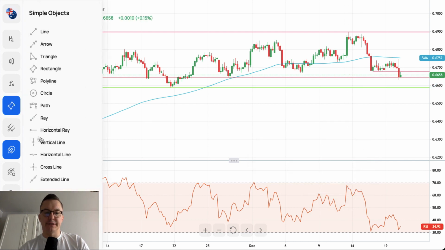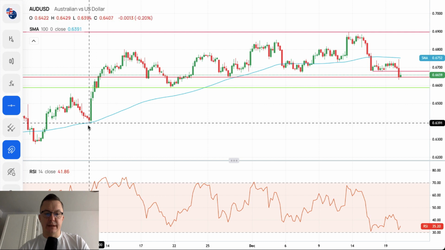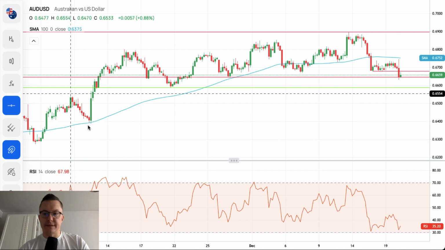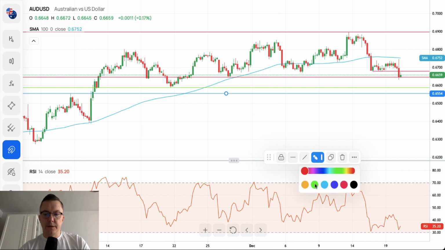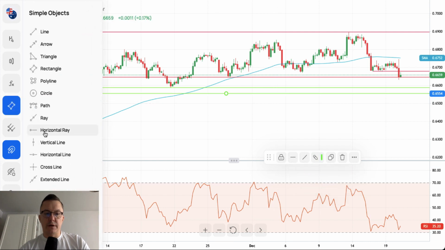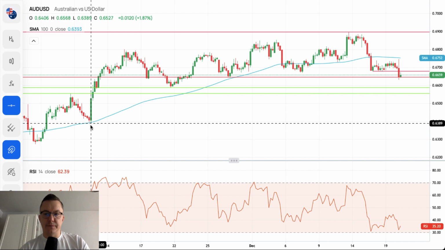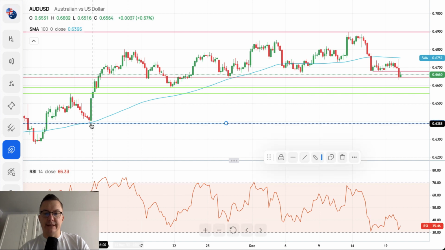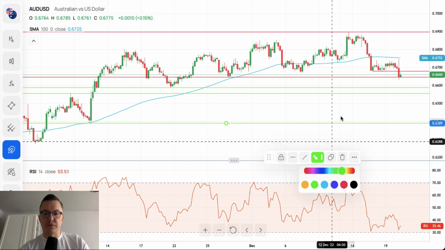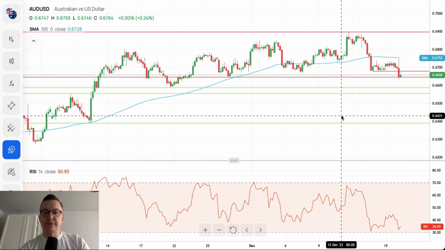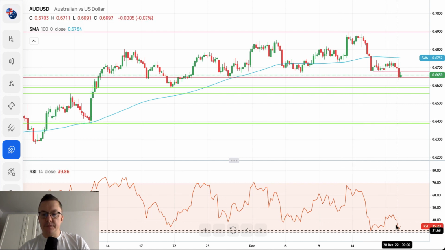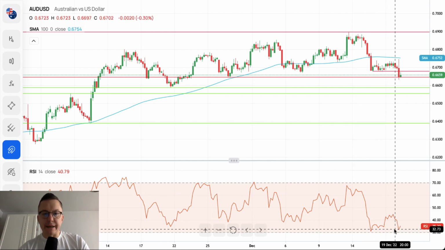The other technical support can be seen somewhere around the level of 6,554. And then there's one more located at 6,389. Momentum negative, momentum weak, and it means that bears right now are in control of this market.